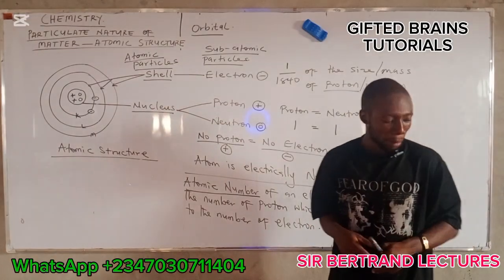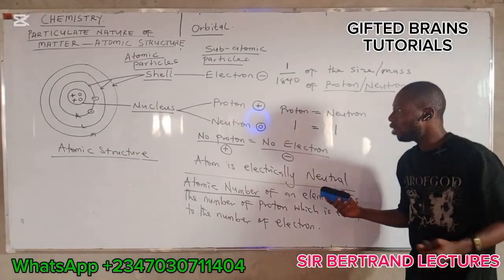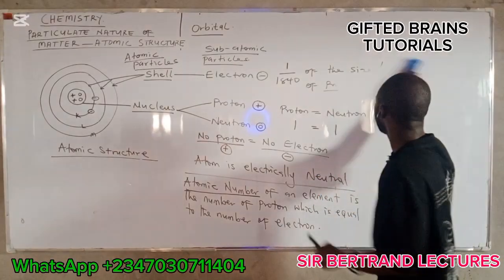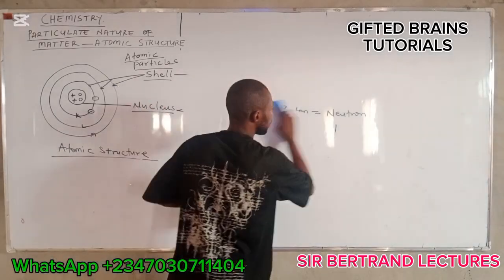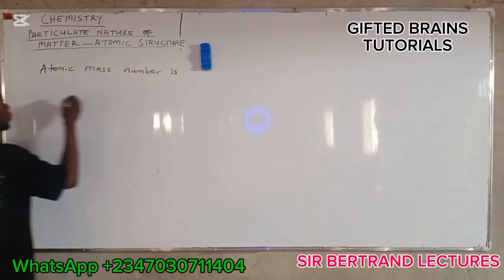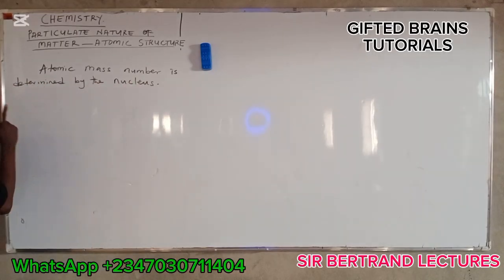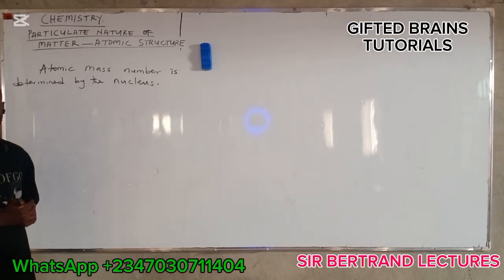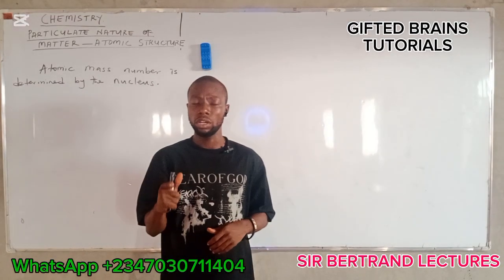Now, let's look at the atomic mass number. I'm going to wipe everything. Let's look at the atomic mass number, okay? The atomic mass number is determined by the nucleus.